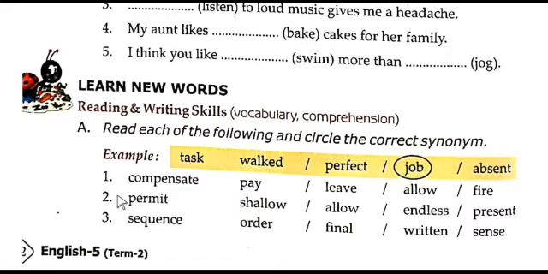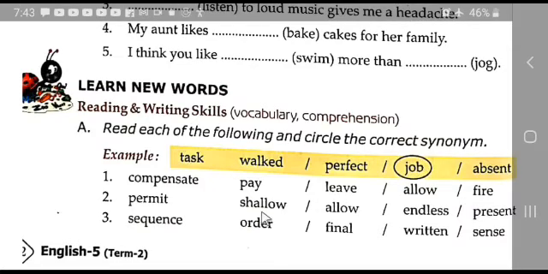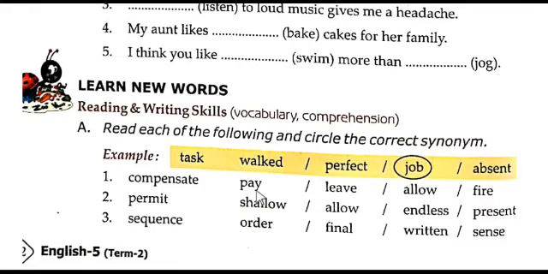Okay, so same as the first one. Compensate. Compensate means pay, live, allow, fire. So which one is correct? Which word is similar to this word? Pay is the synonym for the word compensate. Then second one, permit. Here: shallow, allow, endless, present.